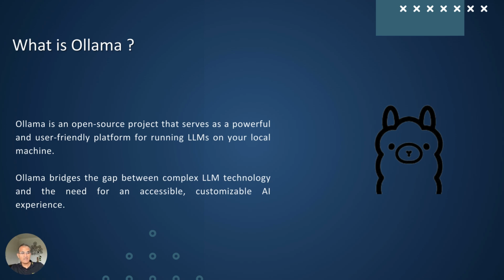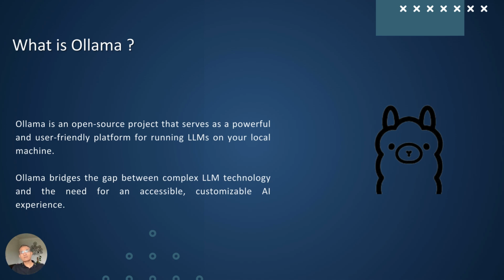The next thing says it bridges the gap between complex LLM technology and the need for an accessible, customizable AI experience. Now, again, a lot of things are quite locked with ChatGPT if you think in that sense, right? People used to think it's a complex technology. It's no more complex because you can really bring the entire data that is sitting there onto your local machine, and once that data is there, then you can start querying against that data. It's that simple. You can even use RAG capabilities. We'll look into that in upcoming lectures.